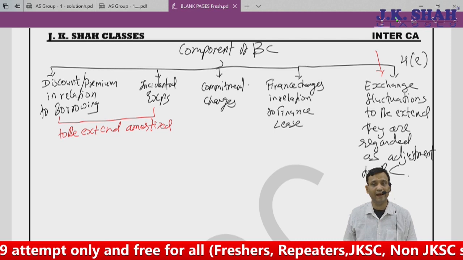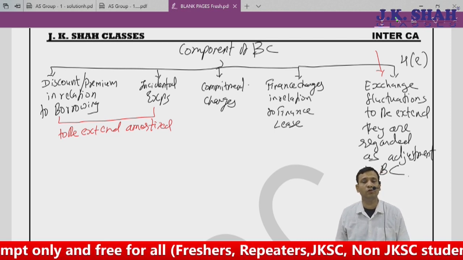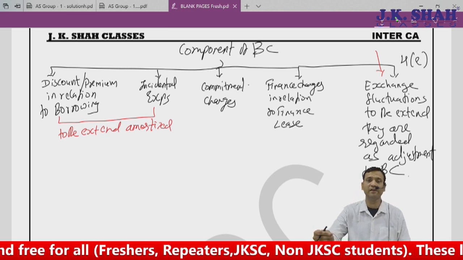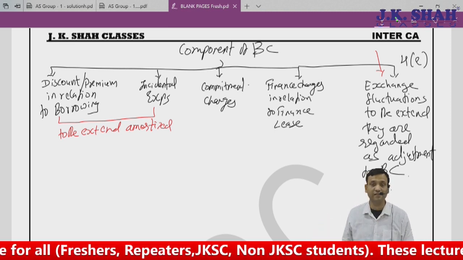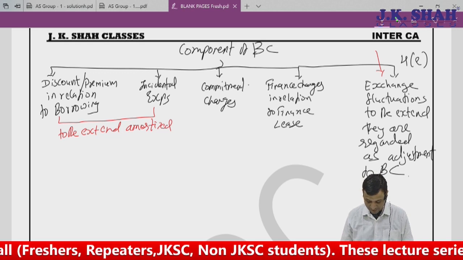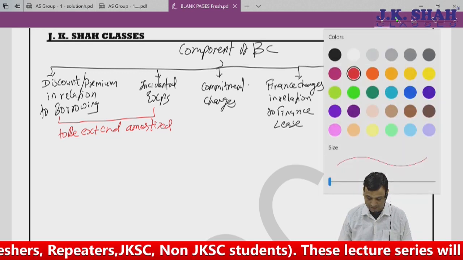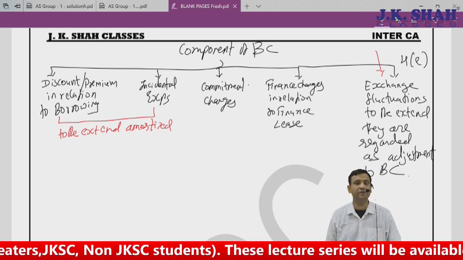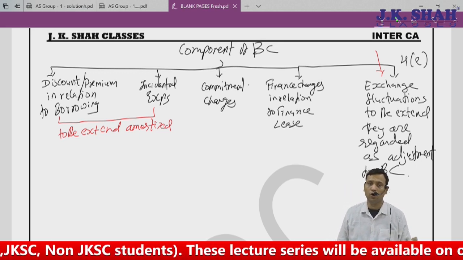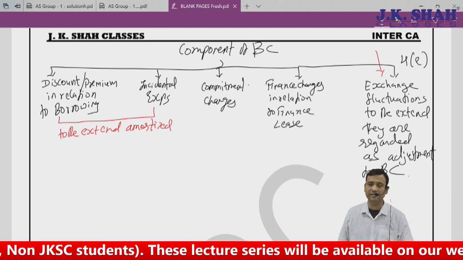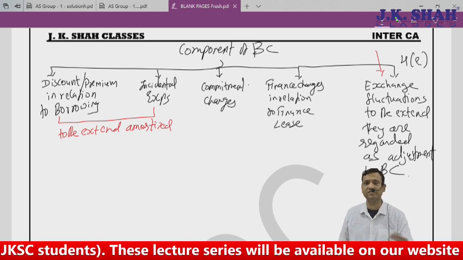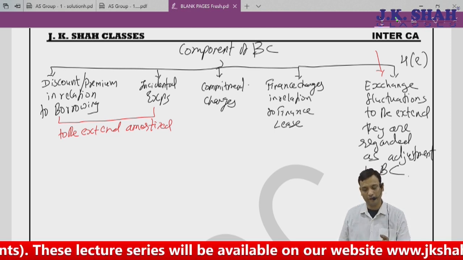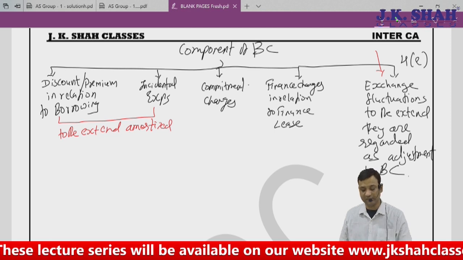Commitment charges: banks of course would have sanctioned my loan, but pending disbursal, they say, sir, we would charge you something until you take disbursal. That is nothing but commitment charges. As far as finance charge in relation to finance lease is concerned, that can be explained when we go for finance lease. Under AS 19 there are two types of lease, operating and finance. Under finance lease, we recognize finance charges in the books of lessee. That finance charges are also borrowing cost. More to be learned in AS 19.